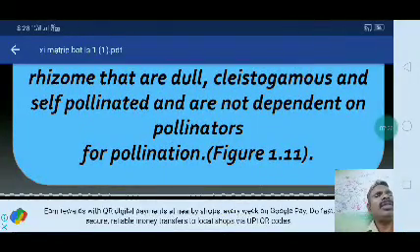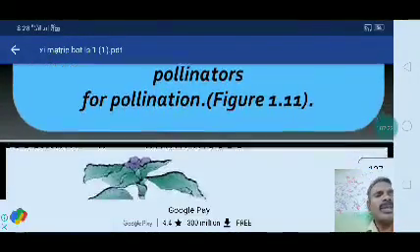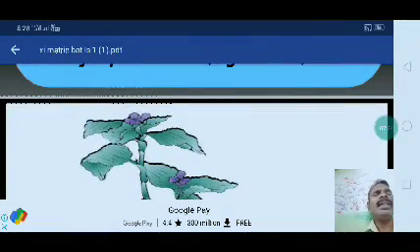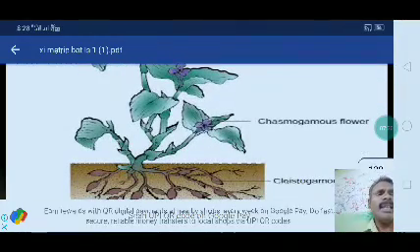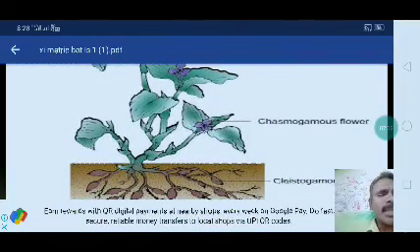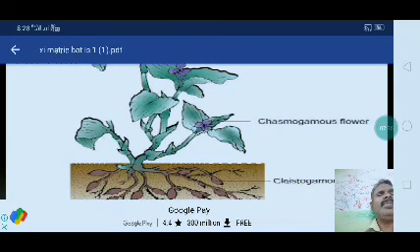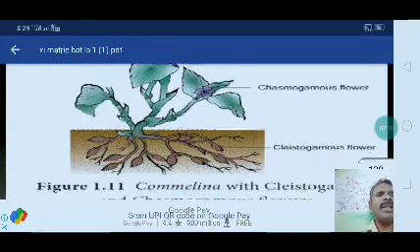These are the two types of flowers present. In the aerial part, the flowers are chasmogamous, which open and expose the sex organs. In the underground stem, closed flowers, that is clistogamous flowers, are present. So two types of pollination occur in Commelina benghalensis.